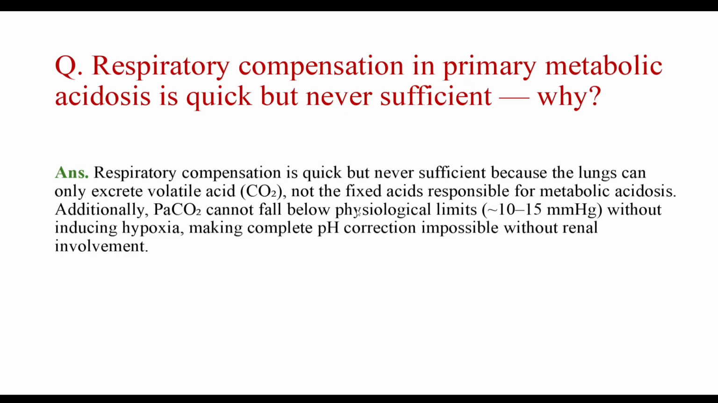Respiratory compensation in primary metabolic acidosis is quick but never sufficient. Why? Because the lungs can only excrete volatile acid, not the fixed acids generated from protein metabolism, which are responsible for metabolic acidosis. Additionally, PaCO2 cannot fall below the physiological limit, that is 10 to 50 millimeter of mercury, without inducing hypoxia, making complete pH correction impossible without renal involvement.